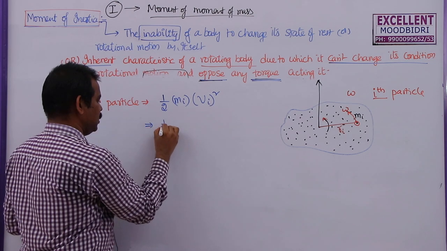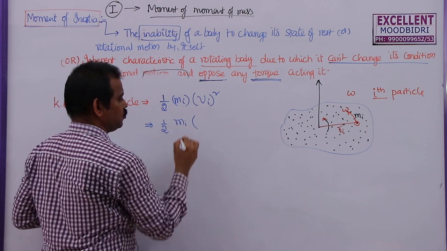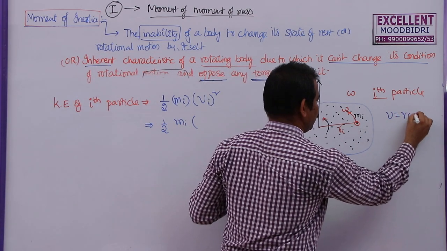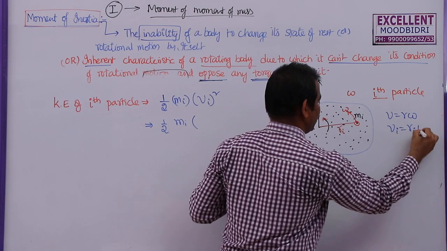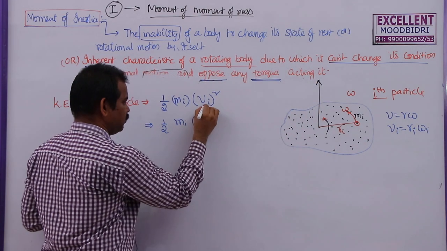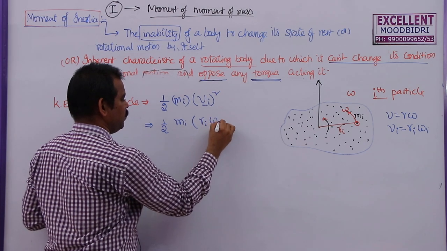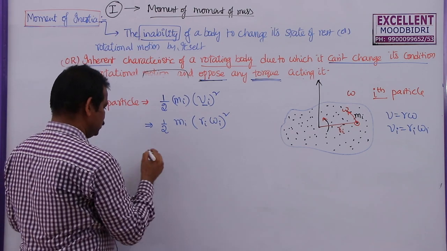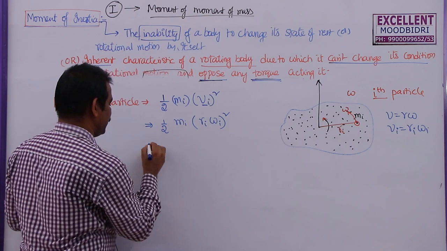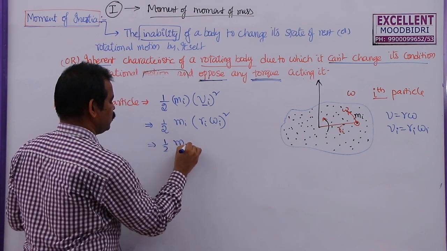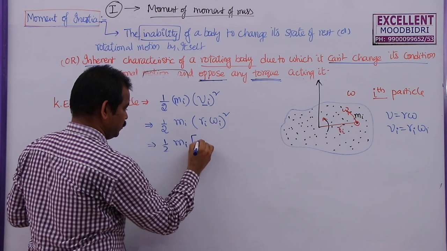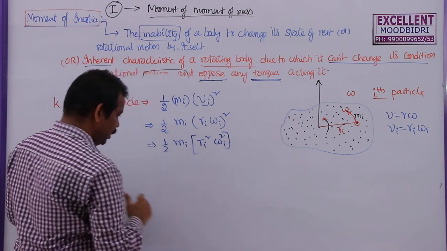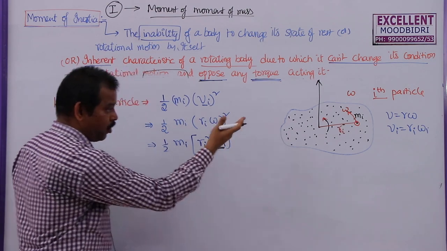So, this can be written as half into mi into, what is the relation between v and omega? We know that v is equal to r omega. So, vi is equal to ri omega. So, in place of v, I am going to write (ri omega) whole square. Now, if you expand this, you will get half into mi into ri square omega square. Remember, omega for any particle is constant here.